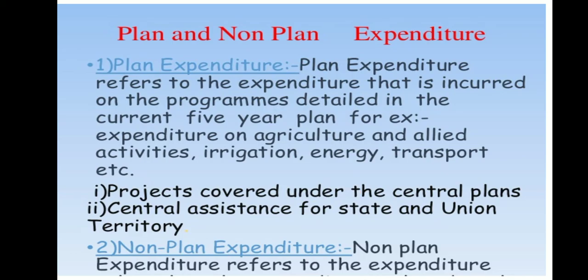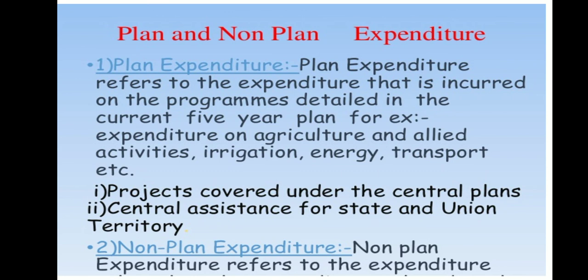Now let us quickly look at the planned and non-planned expenditure. Planned expenditure refers to an expenditure that is incurred on the programs detailed in the current 5 year plan. Example, expenditure on agriculture, allied activities, irrigation, energy, transport, etc. Projects covered under the central plan, central assistance for state and union territories.